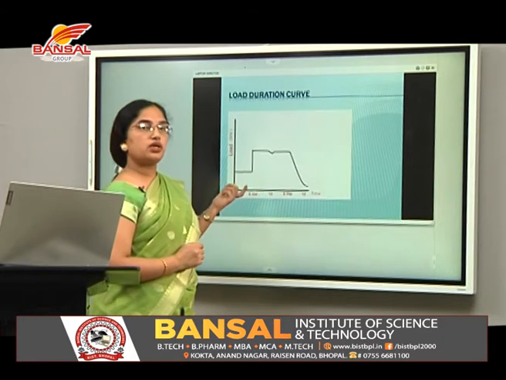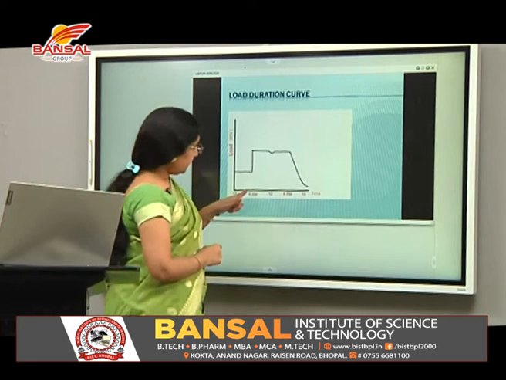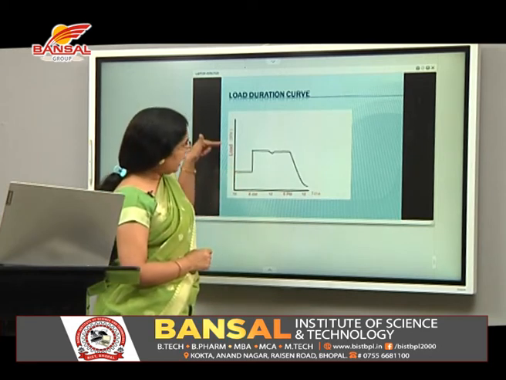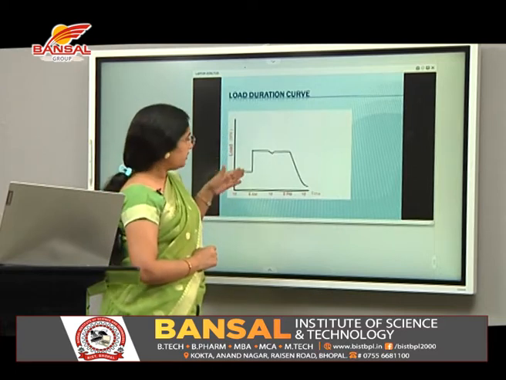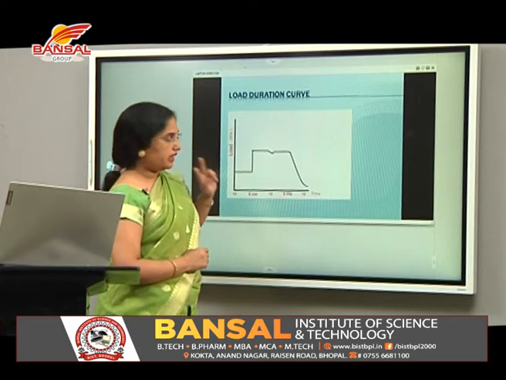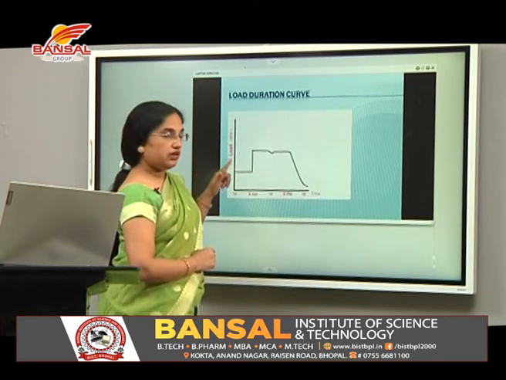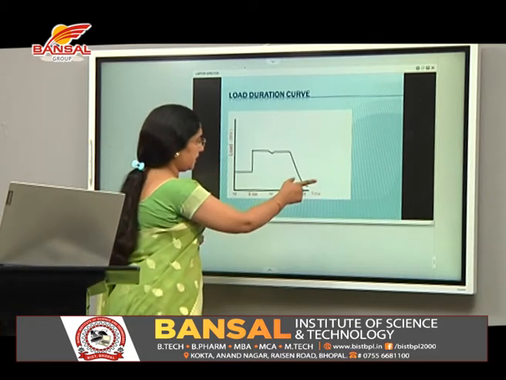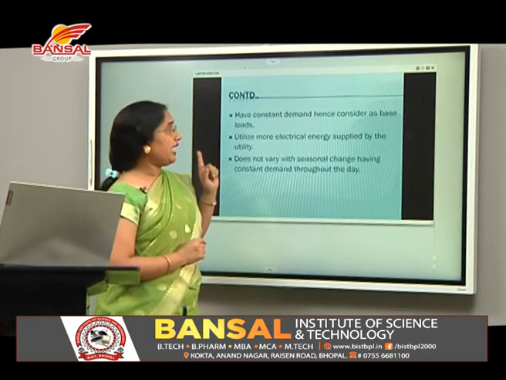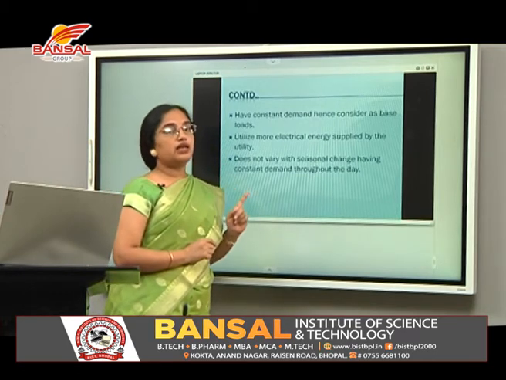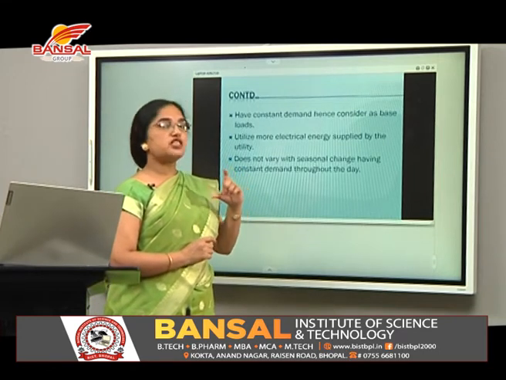This is the load duration curve. We can see here the load versus time curve, that it is increasing in the morning time and keeps on constant. The main characteristic of the load duration curve is that once it is rising, it keeps constant. Second, there is a load which is always present in this category. We have the advantage of this. See here, we have constant demand, hence it is considered as base load.